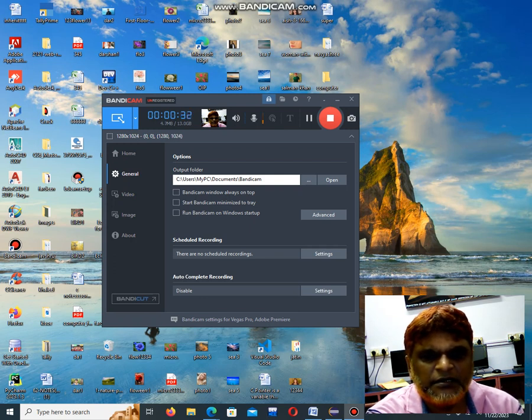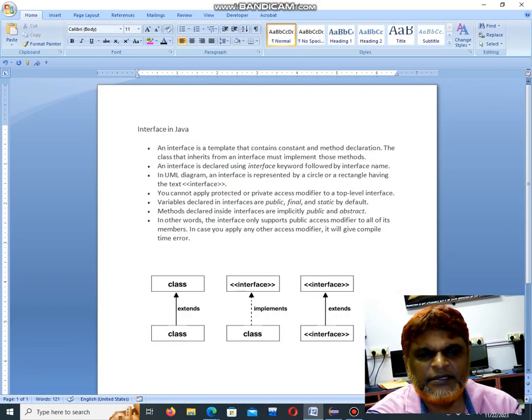And with the methods. Whatever methods and constants are declared inside the interface must be declared as public. Let me show you one brief summary here. Interface is a template that contains constants and method declarations, and interface is a keyword. We cannot use private or protected. Always, interfaces must be declared with the class specifier public.